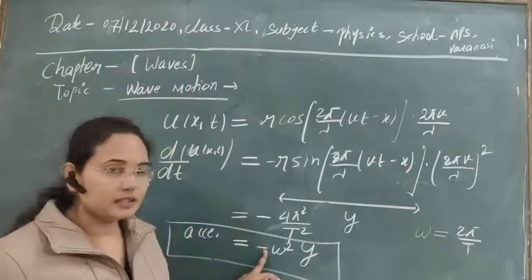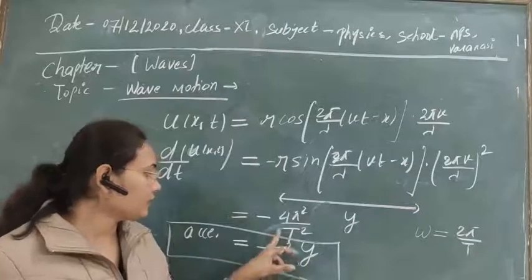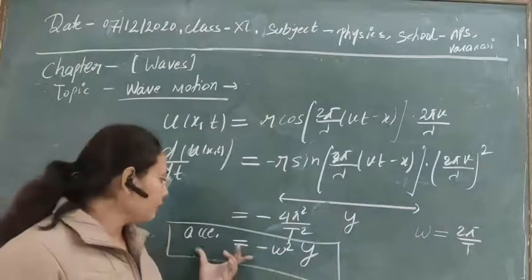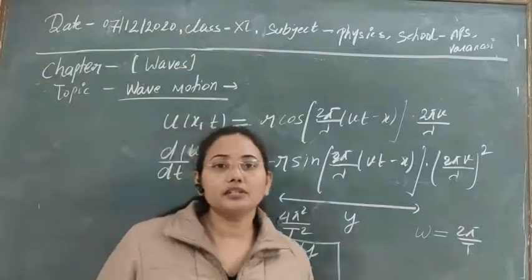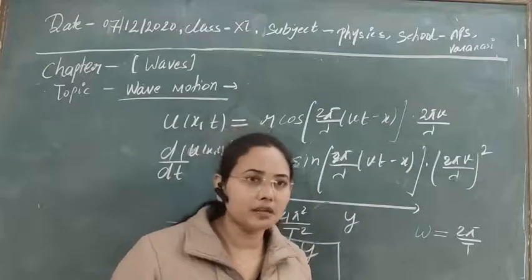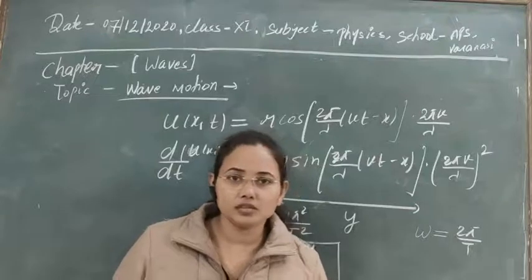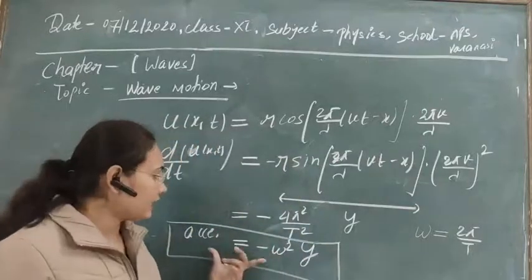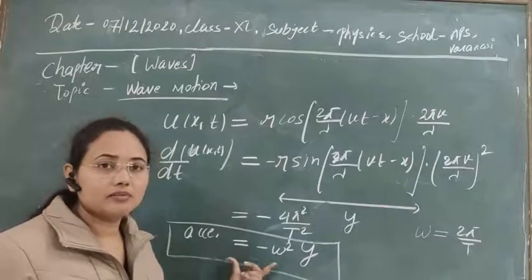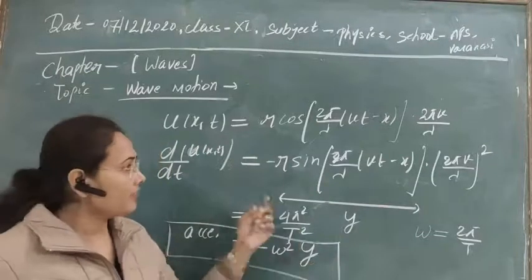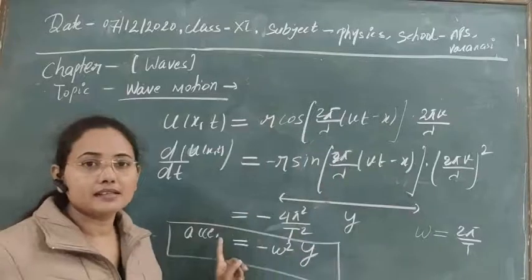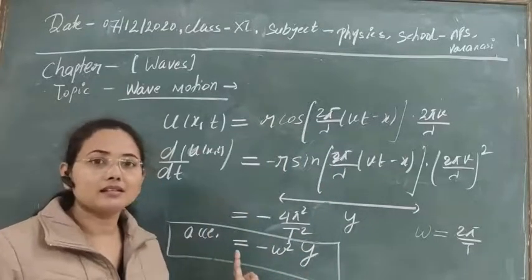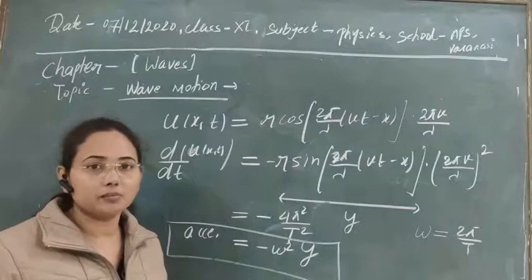So this minus sign represents that factor, and you know that omega is a constant factor here, as the particles are executing simple harmonic motion. And in the case of simple harmonic motion, the time period is constant, so obviously this factor will also be constant. So the factor that affects the acceleration of the wave is the displacement. Whenever the displacement changes, the acceleration will change. Greater the displacement, greater will be the acceleration in the particles that are executing simple harmonic motion.